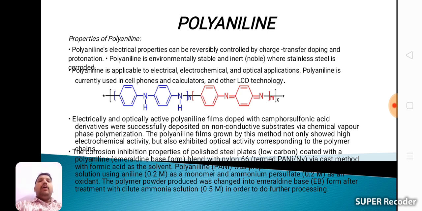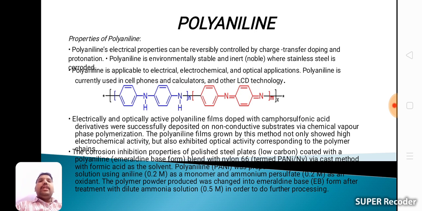Next, electrically and optically active polyaniline films doped with camphor sulfonic acid. Polyaniline films are doped, meaning added with camphor sulfonic acid derivatives, for successful deposition on non-conductive substrates via chemical vapor phase polymerization. The polyaniline films grown by this method not only showed high electrochemical activity but also exhibited optical activity. After coating with these camphor sulfonic acid substances, polyaniline acts as the best electrical conductor, and also has optical nature.